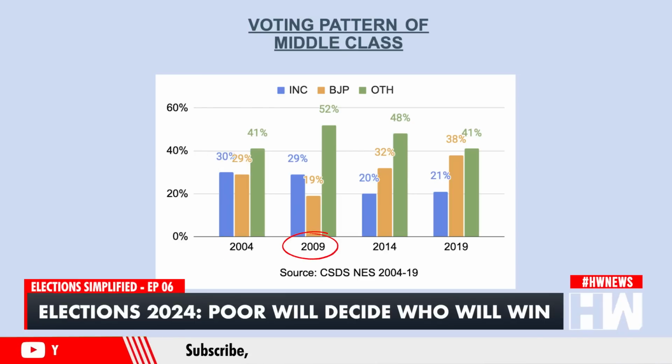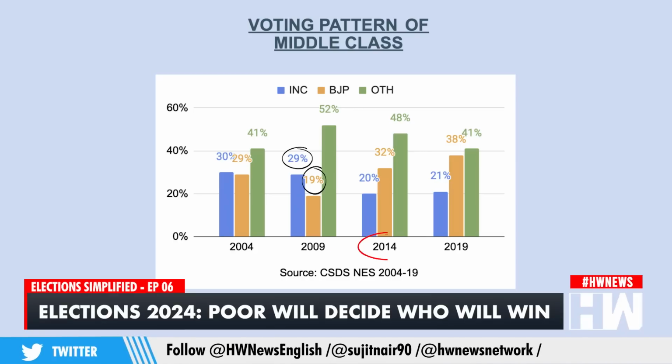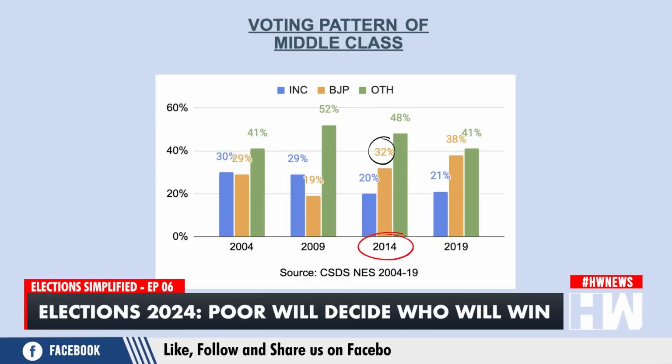In 2009, this gap widened to 10% when more middle class people backed the party in power, which is the Congress. Now in 2014, riding on the popularity of Narendra Modi, BJP reversed this gap and the middle class voter sort of made a ghar wapsi and the BJP led against the Congress by 12 percentage points.